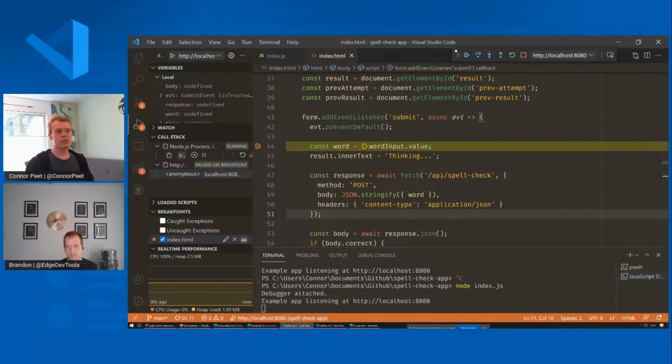And now I'll turn it over to Brandon to show us how to actually use the Edge DevTools in VS Code during debug sessions. And so Brandon, do you want to share your screen?